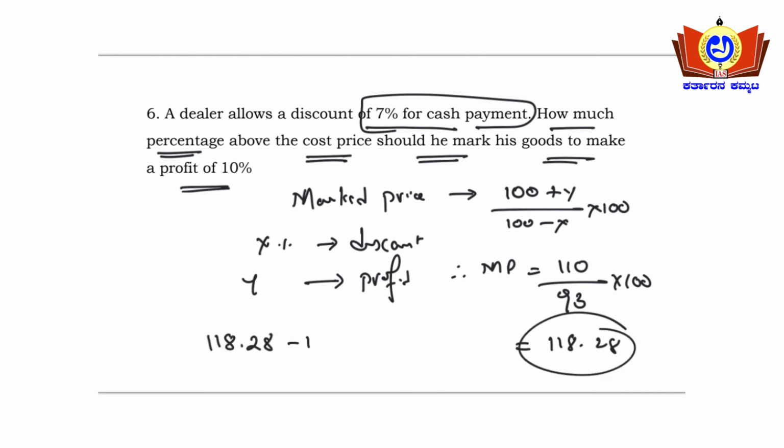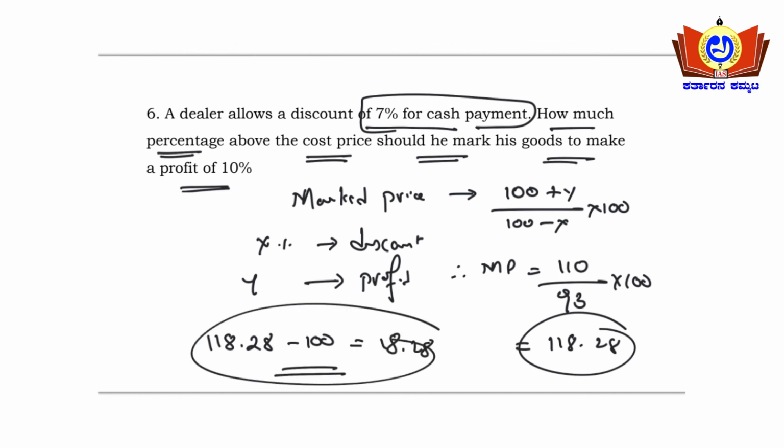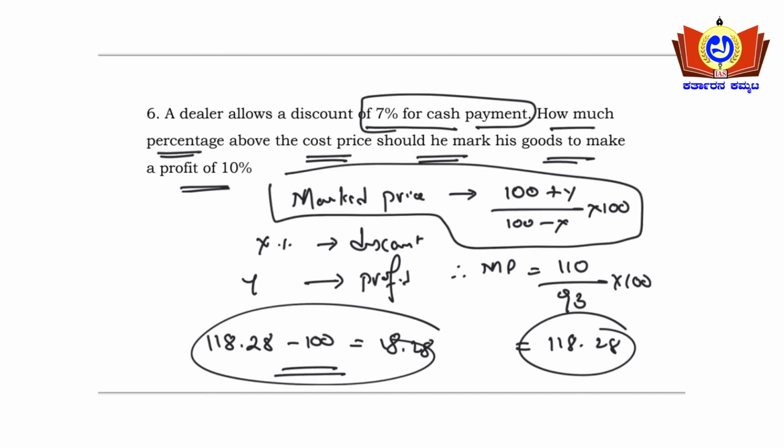118.28 minus 100 equals 18.28. See, in one step only you will be arriving at the answer when you know this formula. Marked price will be 100 plus y by 100 minus x into 100. This is the formula you need to remember when you are asked to calculate the marked price, that is, how much percentage above the cost price he should mark his goods.